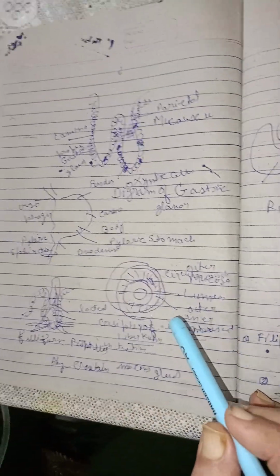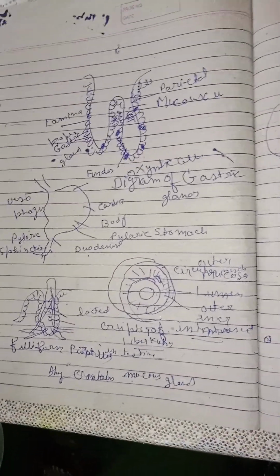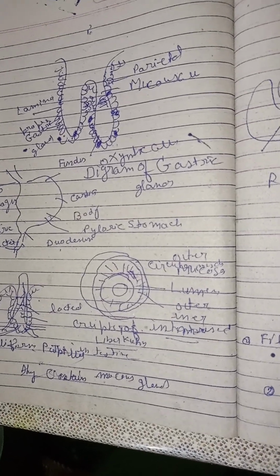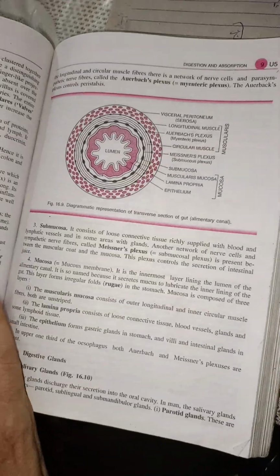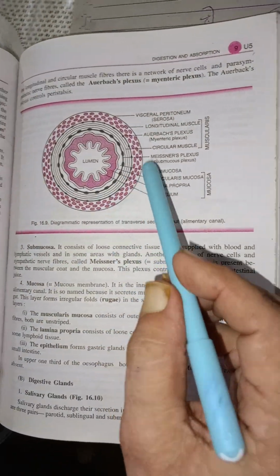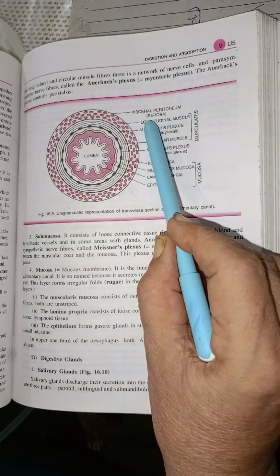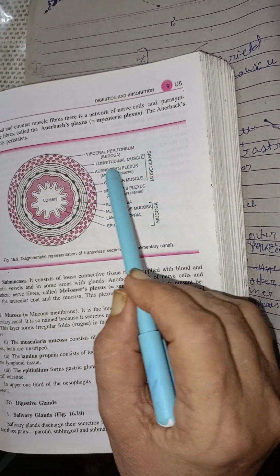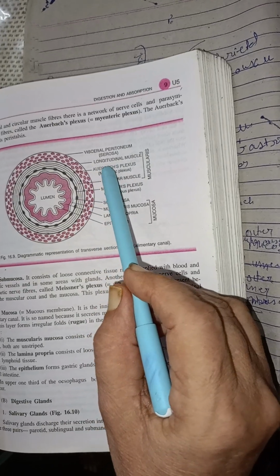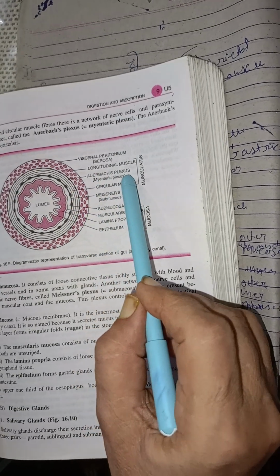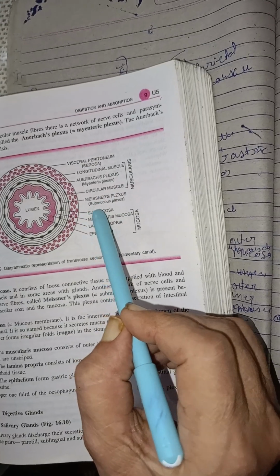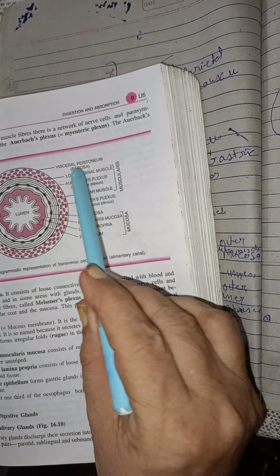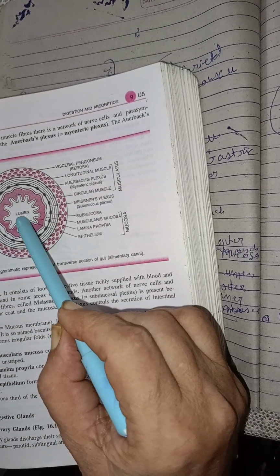Now we see the structure of the intestinal wall. You can see in this diagram that there are visceral peritoneum, then longitudinal muscle, then circular muscle, then submucosa, mucosa, and it is a structure, and in between there is the lumen cavity.